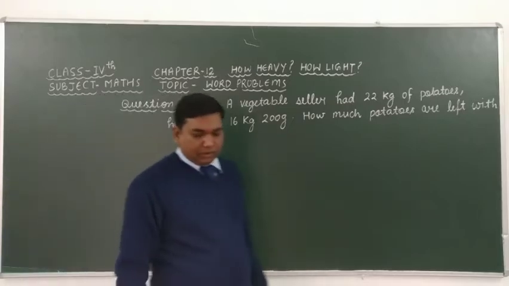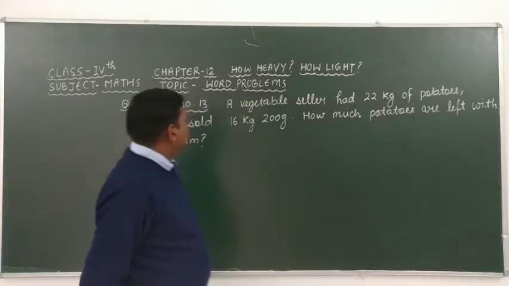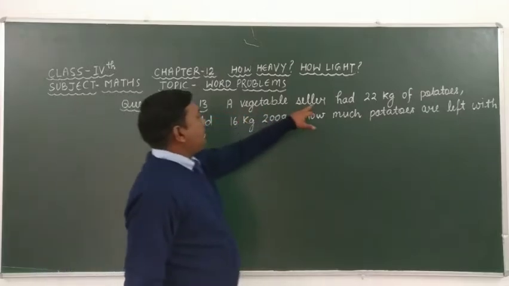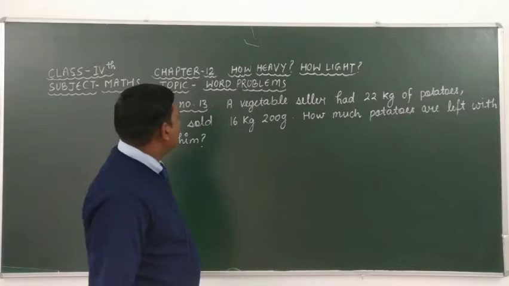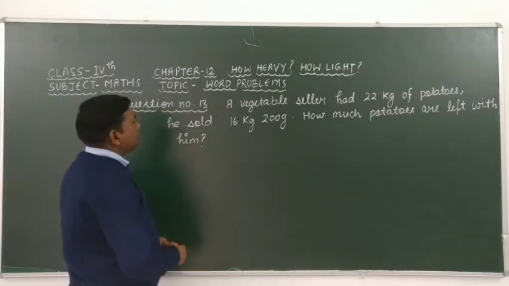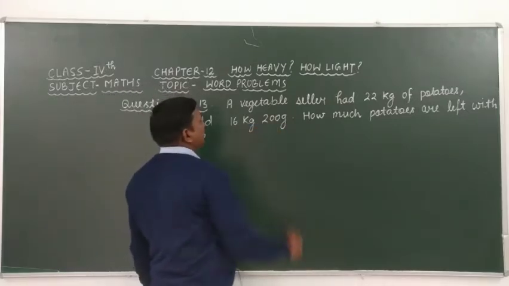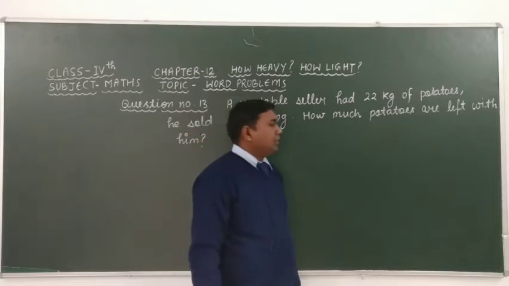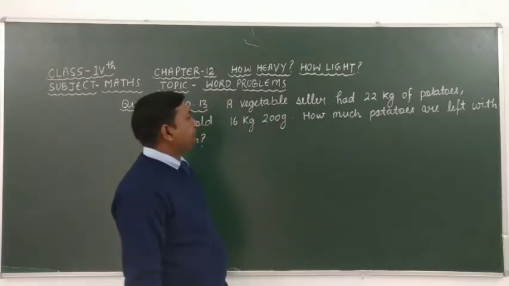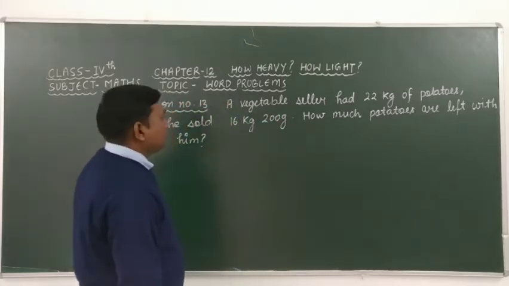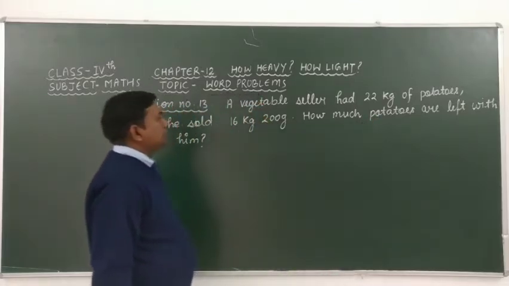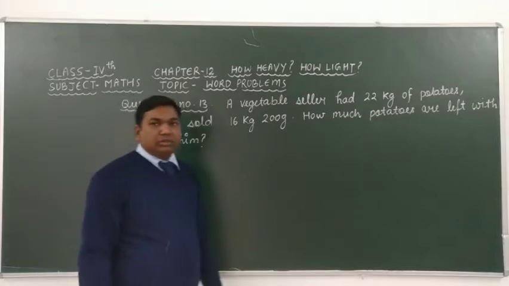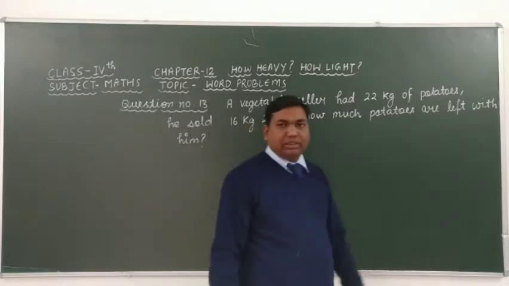Okay, students, in this question, it is given that a vegetable seller had 22 kilogram of potatoes. He sold 16 kilogram 200 gram. Here we have to find the total weight of potatoes left with him.